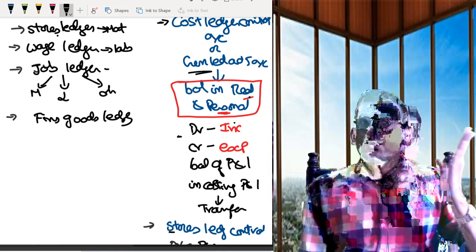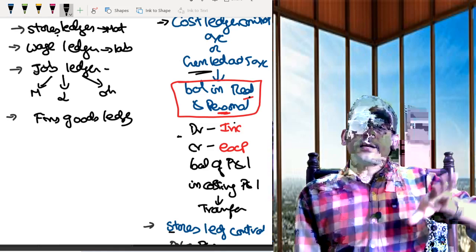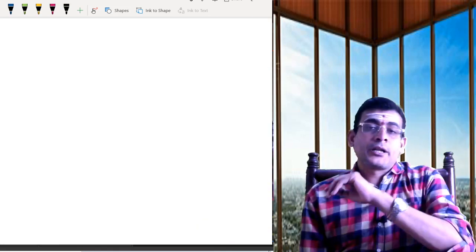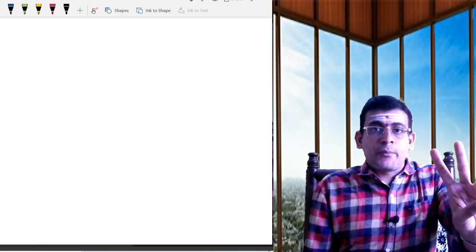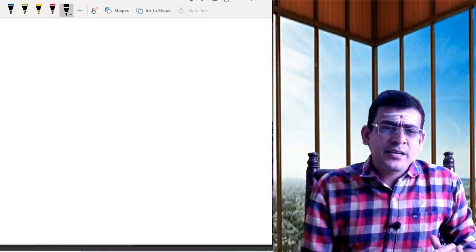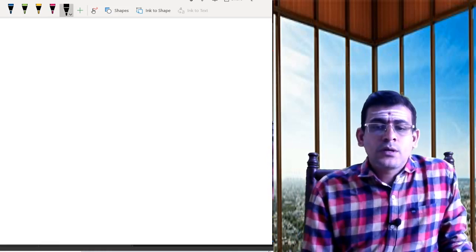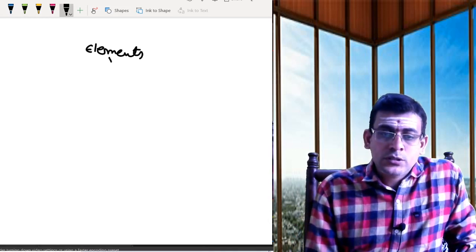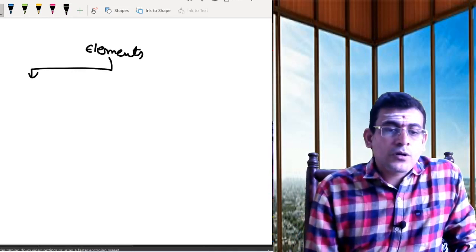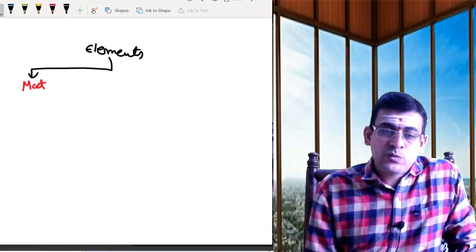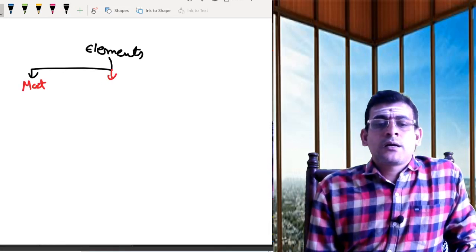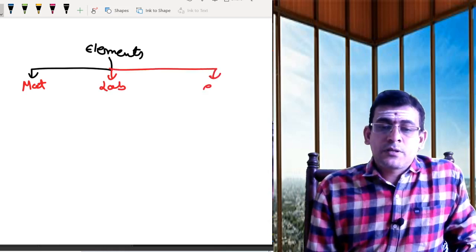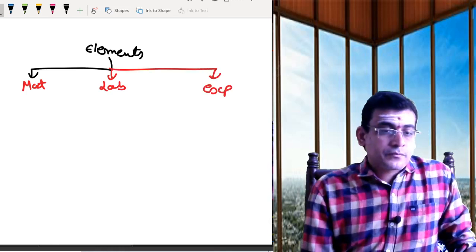Now let us get into the flow which we need to adopt when we are doing non-integral accounts. See, basically there are three elements of cost. We are studying this from ages. What are the three elements of your cost? The three elements of cost are material, labor, and expenses.